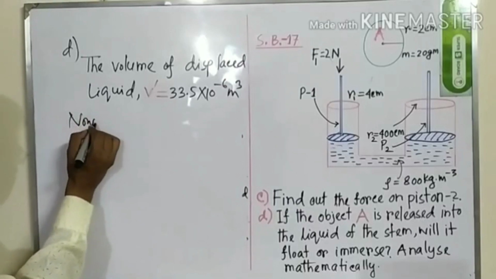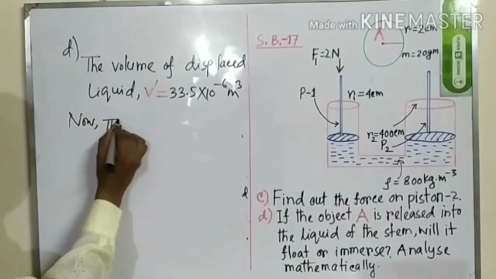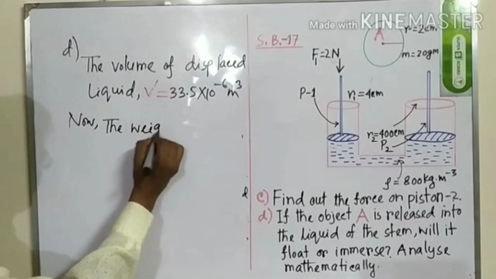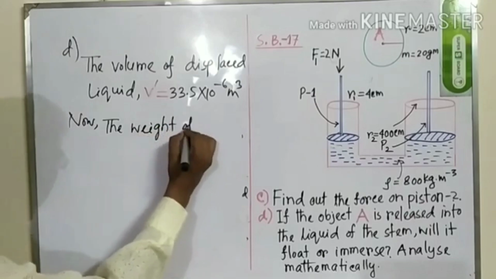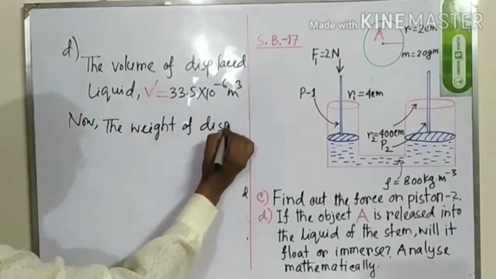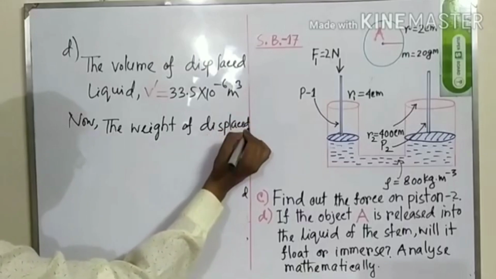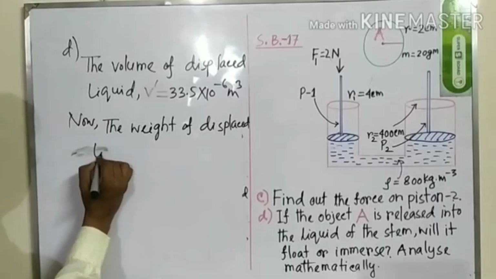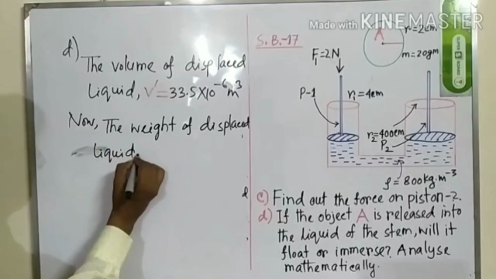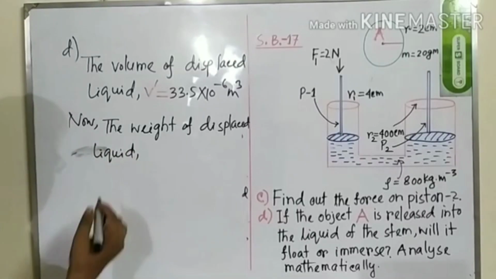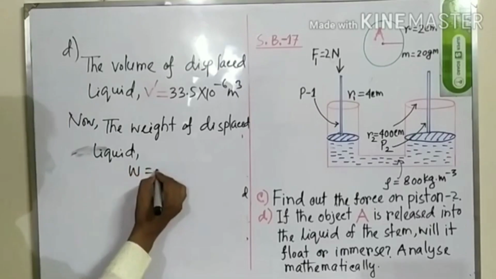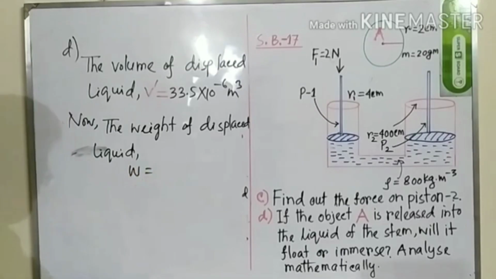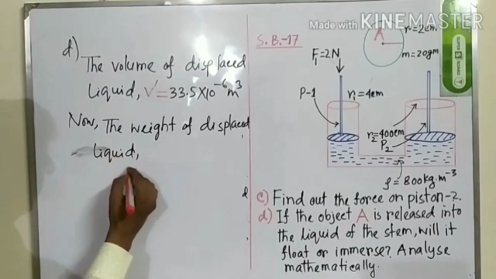Now the weight of the displaced liquid, not water. The weight of the displaced liquid, W is equal to mg.